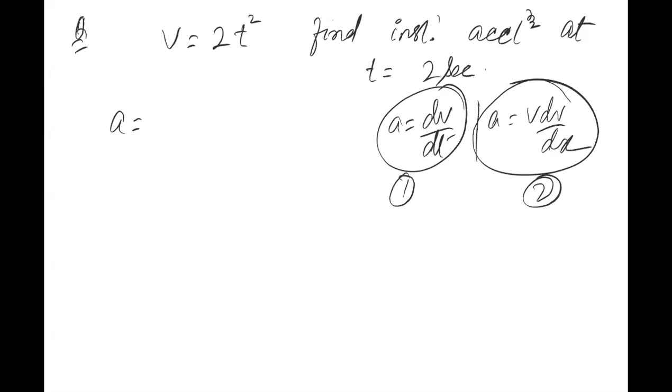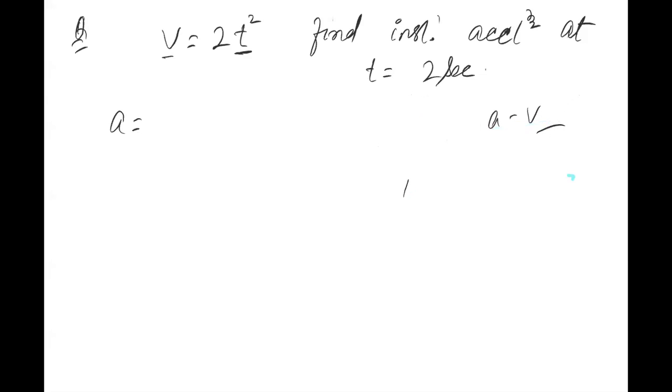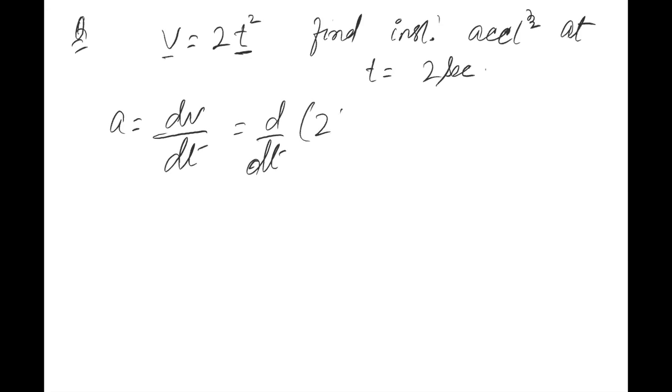तो देखो dv by dt क्यों करूं, क्योंकि यहाँ पर v को देखो तो v, t के साथ लिखा हुआ है. मतलब v जो लिखा हुआ है that is in terms of t. v किसके terms में लिखा हुआ है? t के terms में. v depends on t. अगर आपका velocity time पे depend कर रहा है तो उस case में आप ये use करेंगे. समझ में आई बात? अगर velocity depends on time, तो आपने लिखना है acceleration is equal to dv by dt, that is equal to d upon dt of 2t squared.